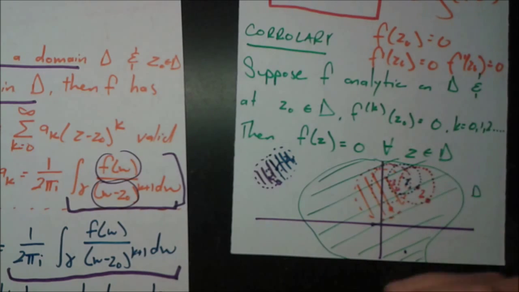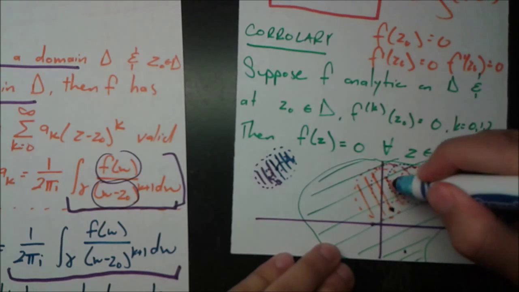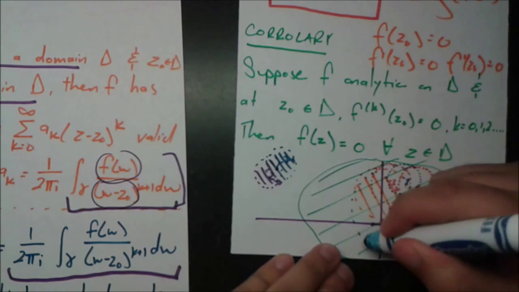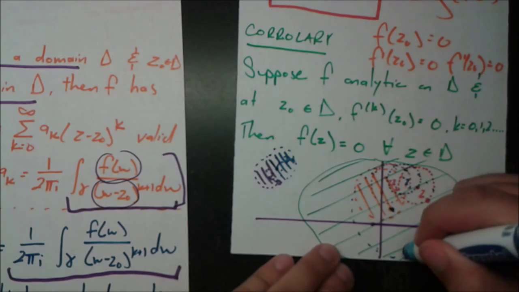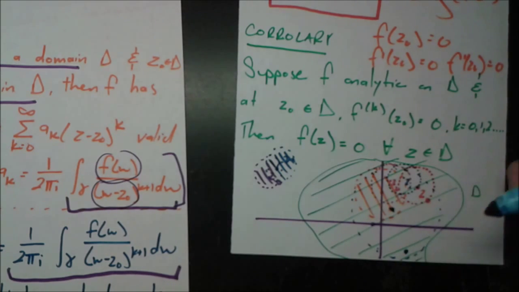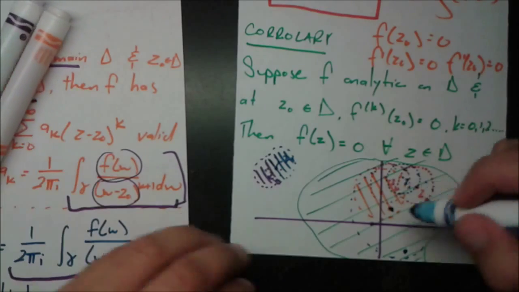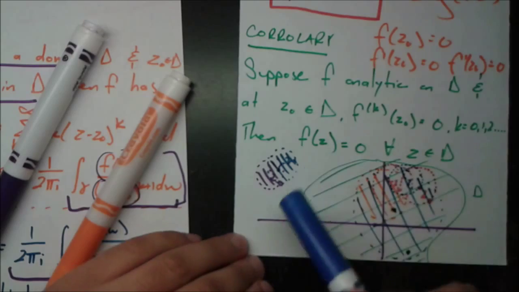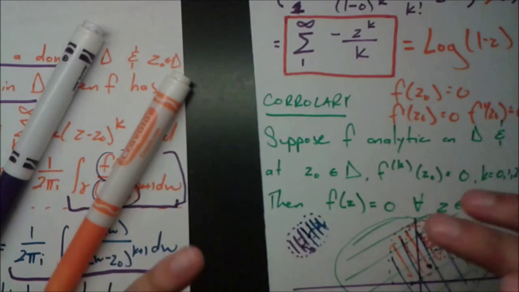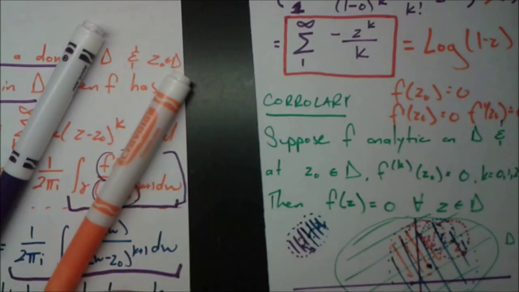Now let's say I choose this point right here. Now I can draw an even fairly larger disk, and this disk that I'm drawing actually encompasses this purple point that we initially thought had nothing to do with this original z0 up here. Everything in this disk is 0. So that's how it works. And using this, you can reach every part of your domain, and that means that the whole domain is going to be 0, which is pretty crazy.